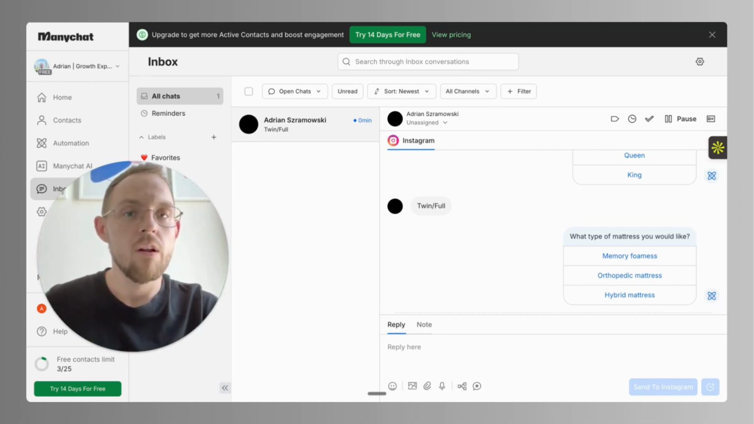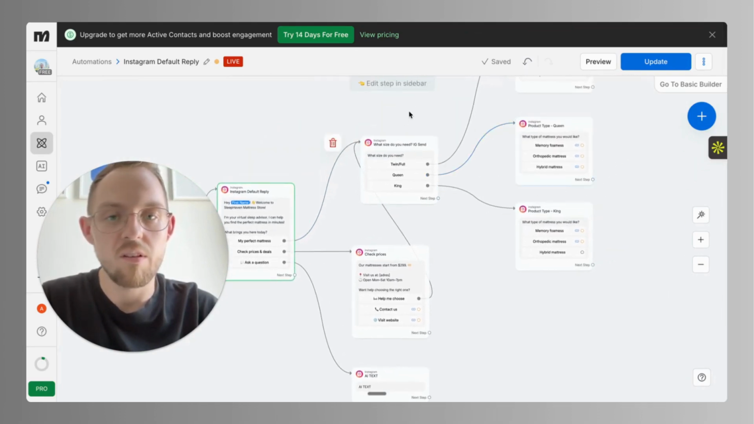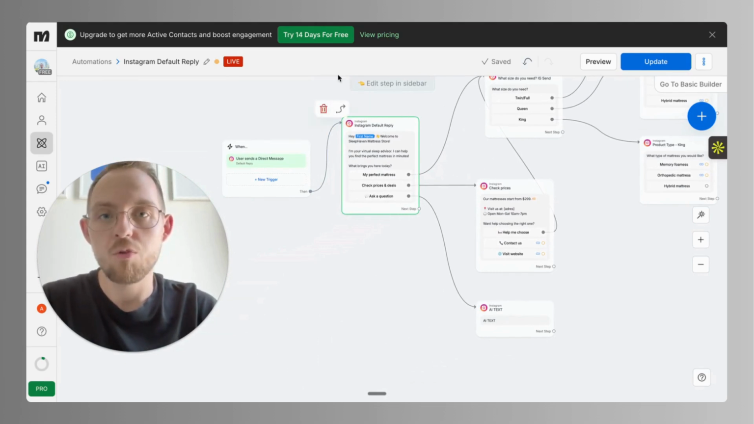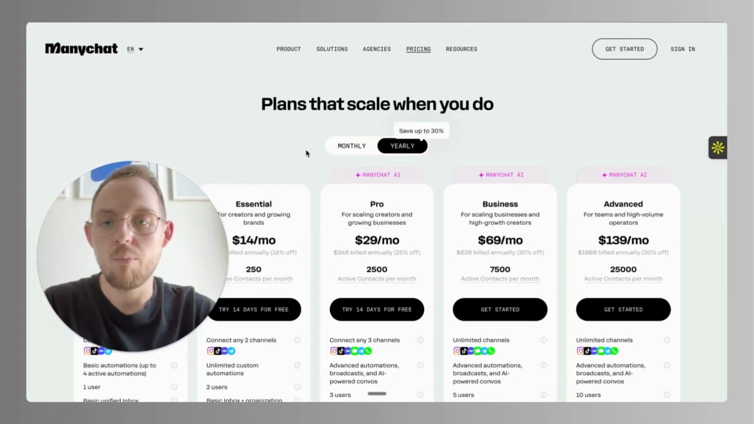This is quite a simple automation I built because as you can see, there are only a few steps and we don't have AI inside of it, but I will show you how to do it. But before that, let's talk about the pricing.